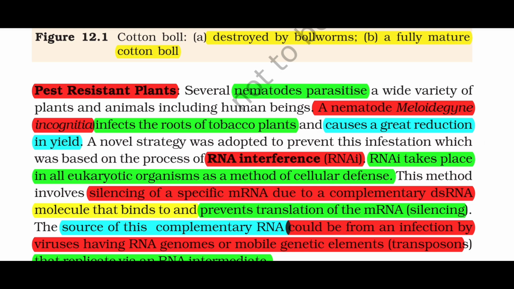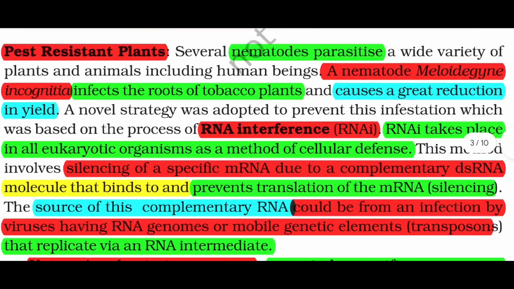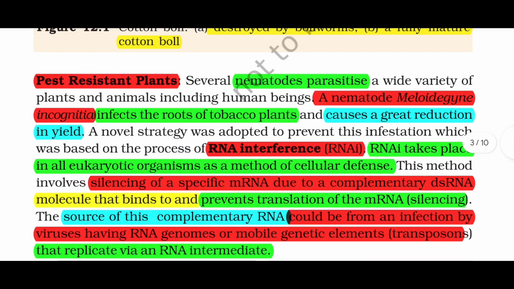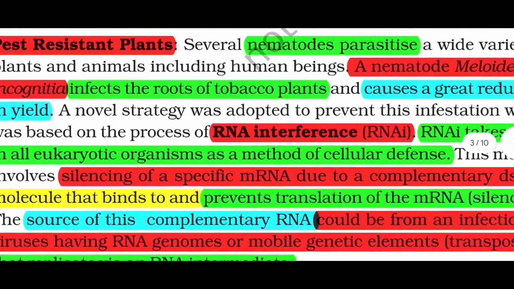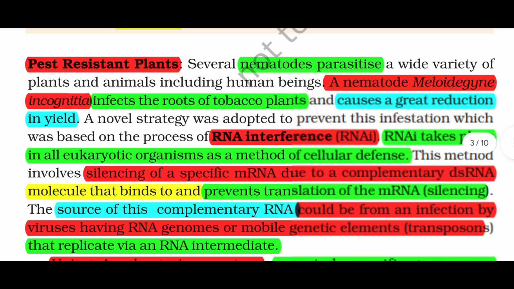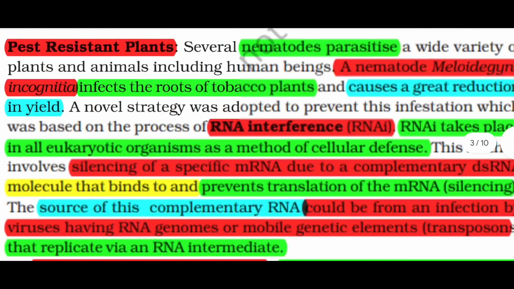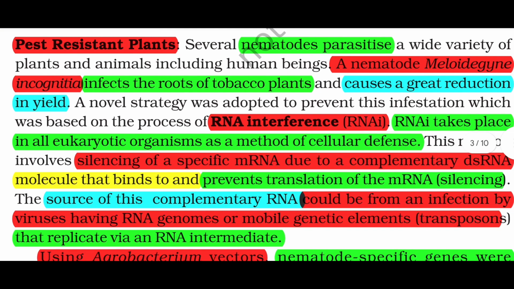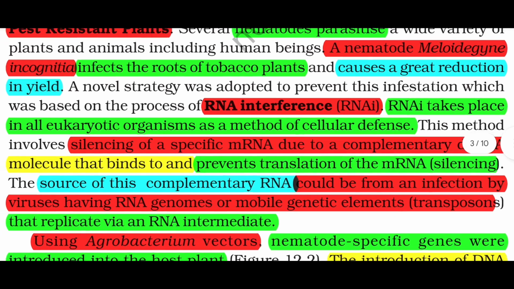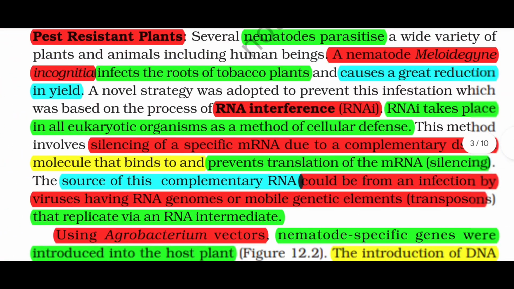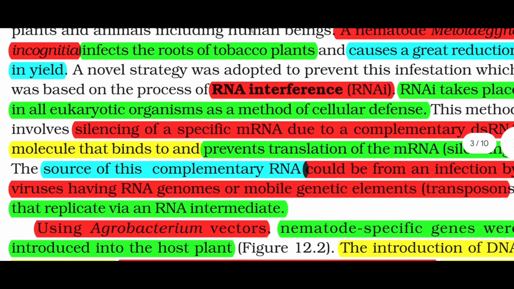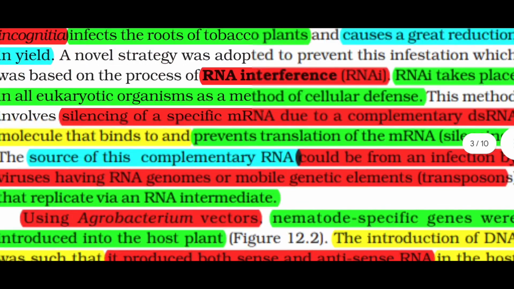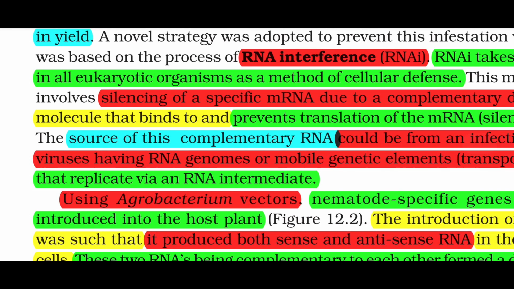RNAi takes place in all eukaryotic organisms as a method of cellular defense. This method involves silencing of a specific mRNA due to a complementary dsRNA molecule that binds to and prevents the translation of the mRNA, which is silencing. The source of this complementary RNA could be an infection by viruses having RNA genomes or mobile genetic elements, transposons, that replicate via an RNA intermediate.